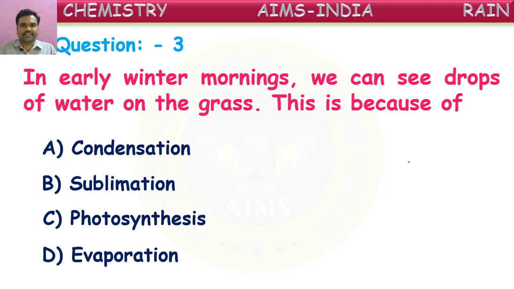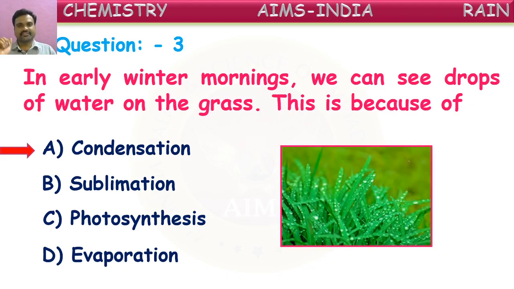Good. Yes, it is condensation. The water vapor in the air starts converting into liquid form because of the coolness of the winter mornings. So these droplets of water fall on the leaves and grass, appearing like small droplets on the grass. This is because of condensation of water vapor in the air. Okay, condensation is correct.